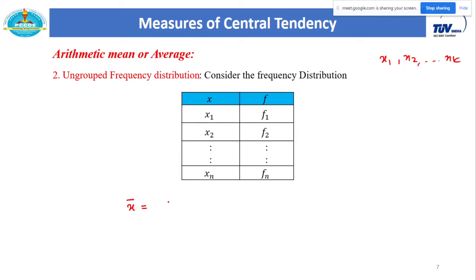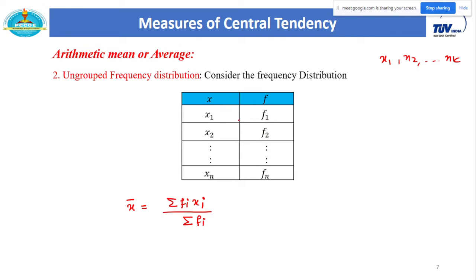Can it be f1 x1, f2 x2, and so on? Correct. So it is actually summation of fi xi divided by what? What are the total number of observations? Sum of all frequencies, summation of fi.